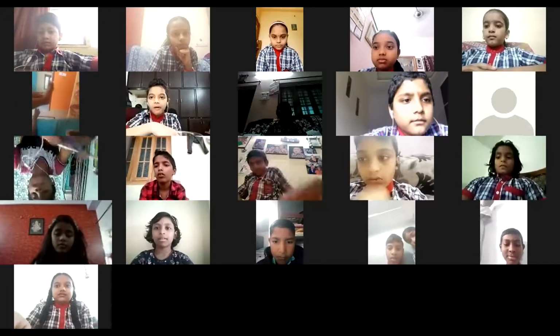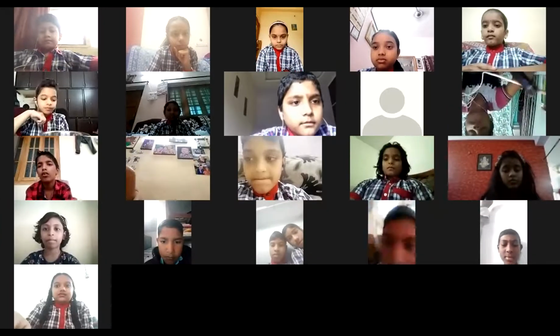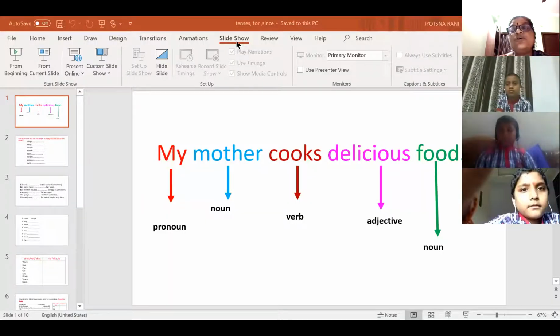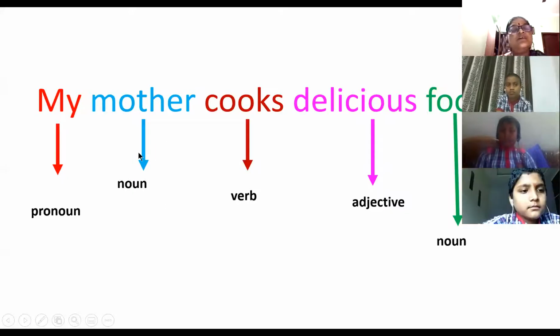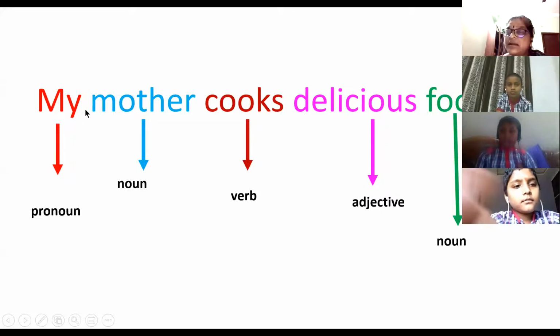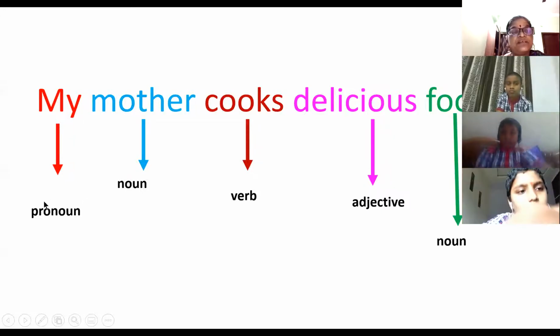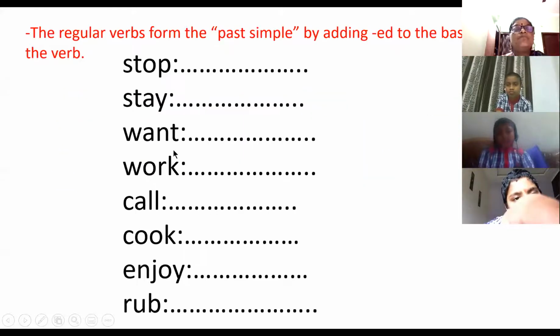Okay, now the next one. This is very important. I want you all to listen carefully, children. So this we have done. So my mother cooks delicious food. I can tell each one a part of the grammar. For example, here my is pronoun, mother is noun, cooks is verb, delicious is adjective, and food is noun. So now we all know what is a verb.